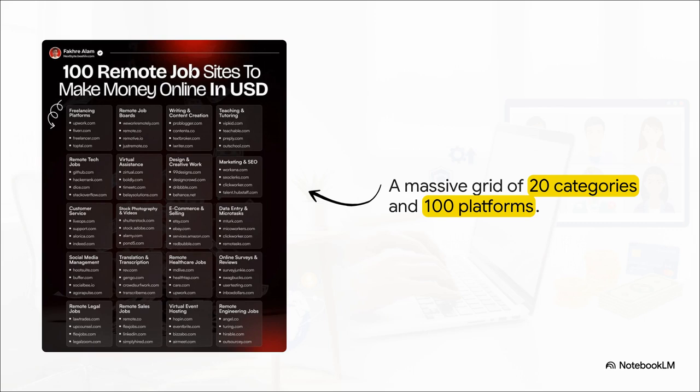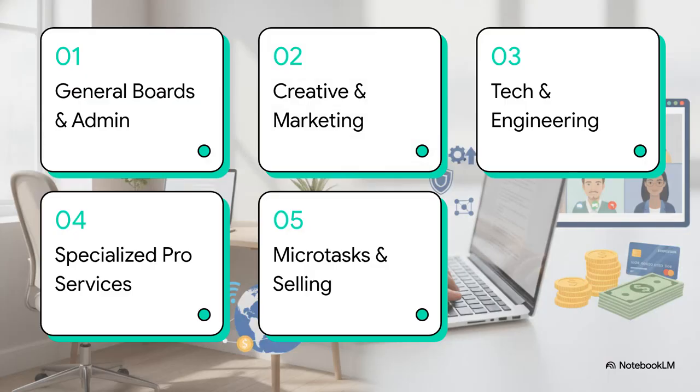Now, I know it sounds like a lot, but don't worry. We're going to transform this whole thing into a highly actionable roadmap for your specific skill set so you know exactly where to start. To keep things from getting overwhelming, we've grouped these into 5 clear supercategories: general boards and virtual admin, creative, content, and marketing, tech, data, and engineering, specialized professional services, and finally, microtasks, surveys, and selling.